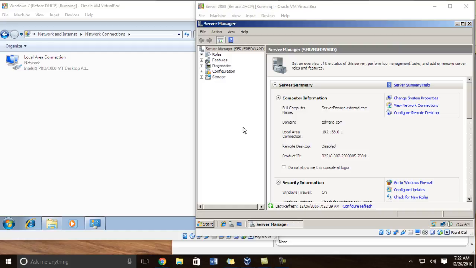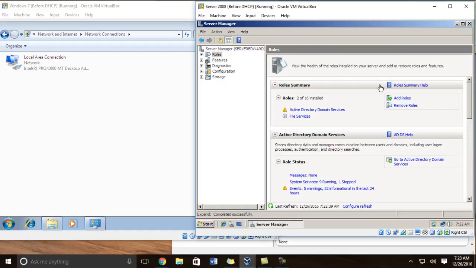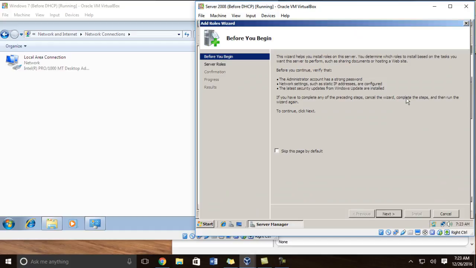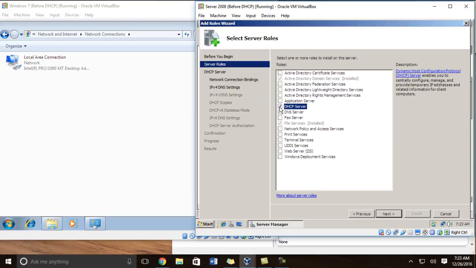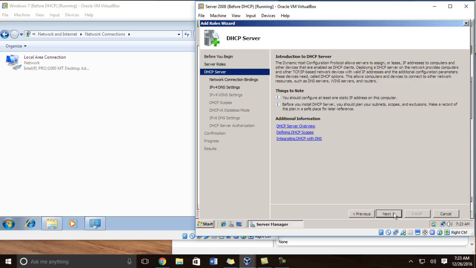Now, first thing you want to do is go on Server Manager. Then you want to click Roles. You would like to add a role. Alright, let's click Next, and you look for your DHCP server. Okay, now click Next on there.